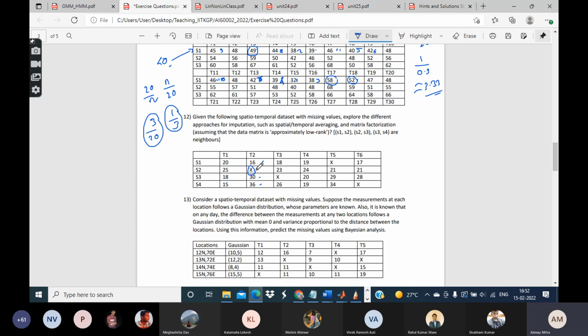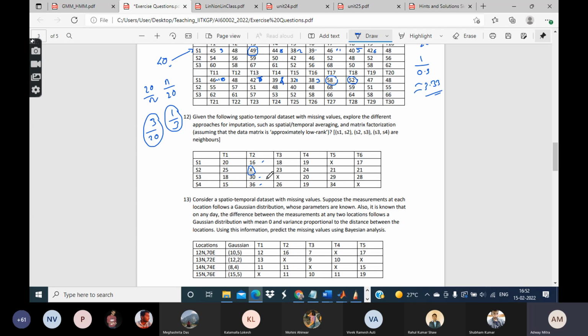Anyone differs? Should we take the spatial average or should we take the temporal average? What do you think we should do? Let us come to the temporal average later. Let us first consider that on any given day, I look at the values at the other locations and take the average of them. Should that be done or should that not be done?